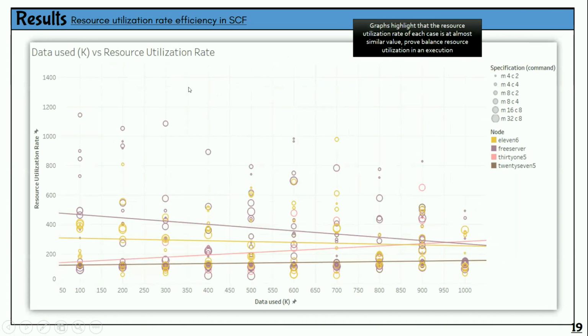Okay, for resource utilization, this is the combination of the usage of CPU, memory, network transfer rate, and also disk utilization. This is the 4-node cluster that we use. The different colors represent the nodes, and the size of the ring represents the case study. We can see that the resource utilization rate of each case is at an almost similar value, which maintains scalability and proves balanced resource utilization in each execution.